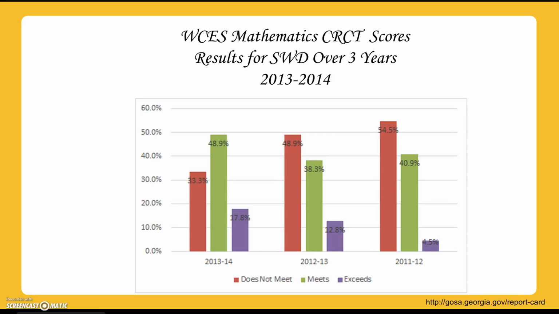Now, students with disabilities. Let's look at these. Over a 3-year period, in the exceeds, we see an increase in students in mathematics that exceed standards. We also see in the meets that there was a little drop in the 2nd year, but by the 3rd year, we are back up and above that previous year. You notice that all of our do not meet are also on the decline in this subgroup.